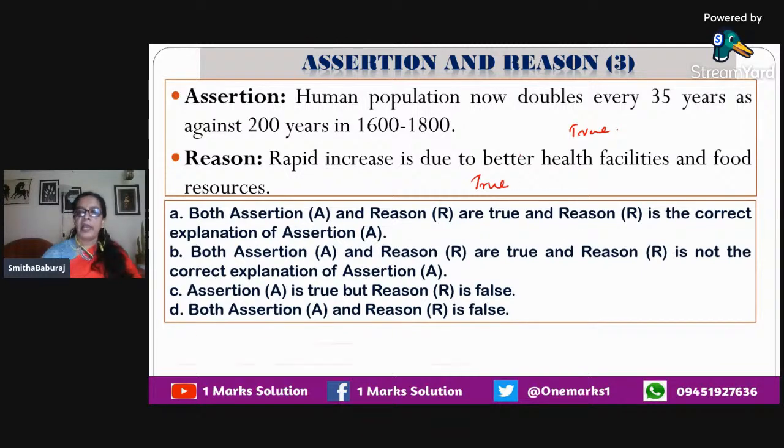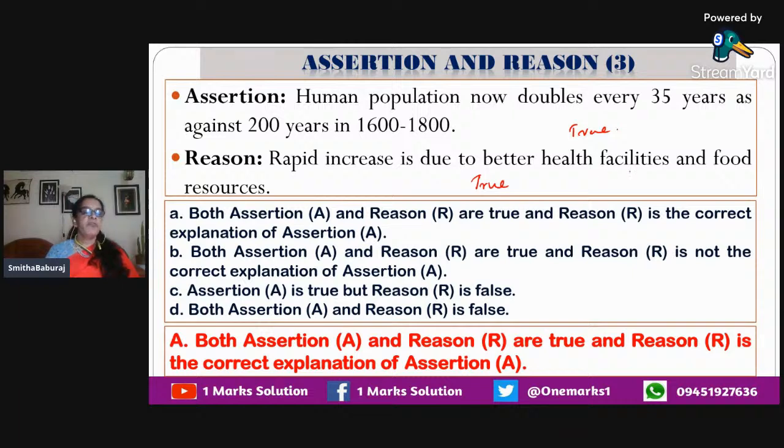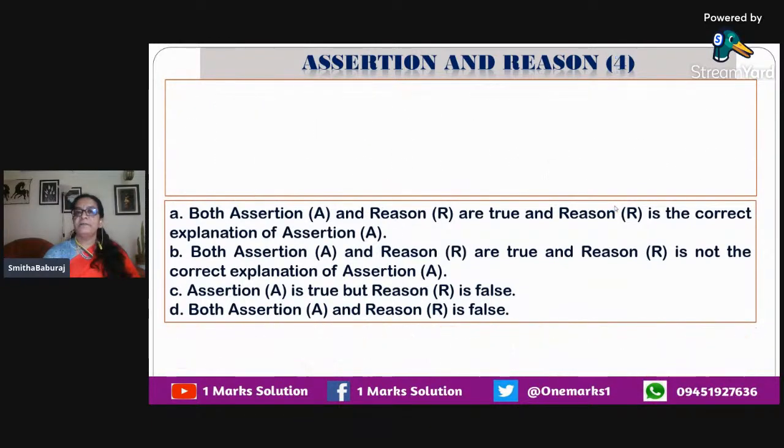Both are correct. And now, when we check, we can understand that the second statement, that is the reason, is a proper explanation for the first one. So which can be the answer? Yes, answer is A. Okay, fine. Let's go to the fourth question.